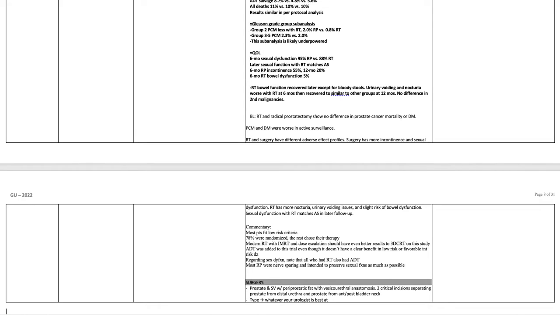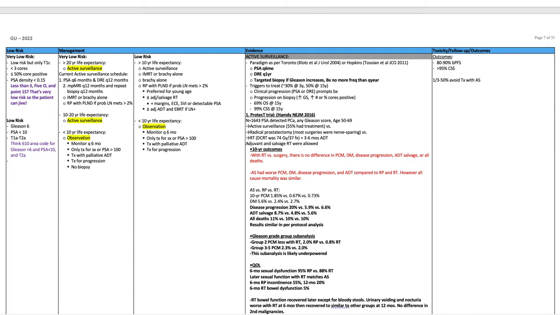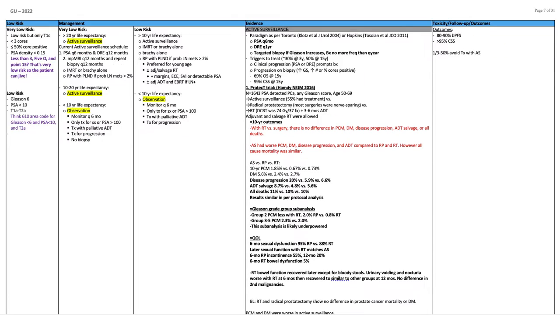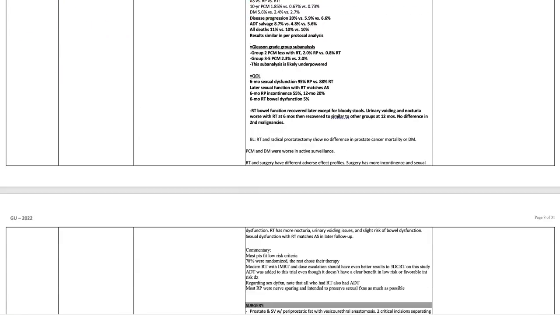Surgery, prostate and seminal vesicles with periprostatic fat with vesicourethral anastomosis. There are 2 critical incisions, separating the prostate from the distal urethra and the prostate from the anterior and posterior bladder neck. Type is whatever your urologist is best at. In terms of toxicity, follow-up, and outcomes. Outcomes, 80 to 90% biochemical progression-free survival, greater than 95% cause-specific survival, 1/3 to 50% avoid treatment with active surveillance.